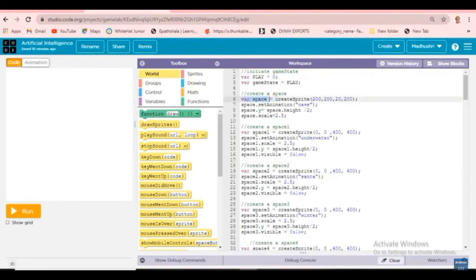Creating a space is equal to create sprite 200 220 200 space dot set animation queue space dot y is equal to space dot height by 2 divided by 2. So space dot scale is equal to 2.5. So what we are saying is first we are creating a space, then we are giving an animation.